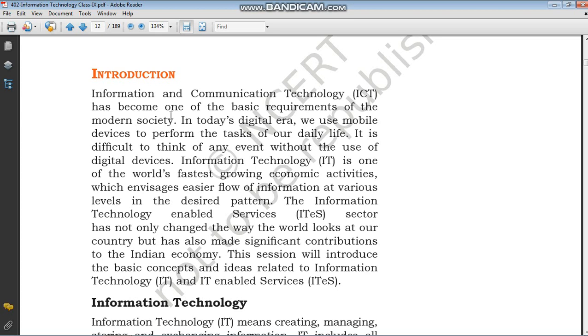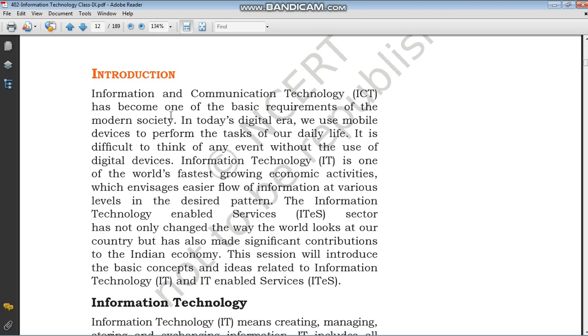The information technology enables... ITeS means with the help of information technology, what are the services we use. This sector has not only changed the way the world looks at our country, but has also made significant contributions to the Indian economy. This session will introduce the basic concepts and ideas related to information technology and IT enabled industry service. So basically this chapter will deal with what you mean by IT.